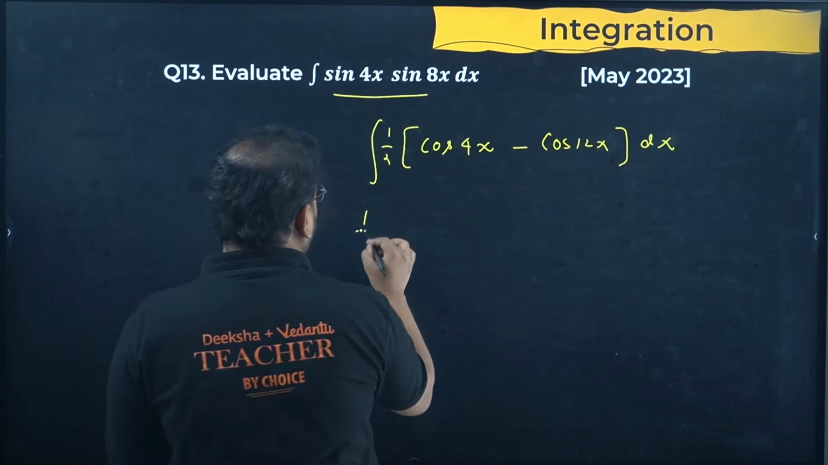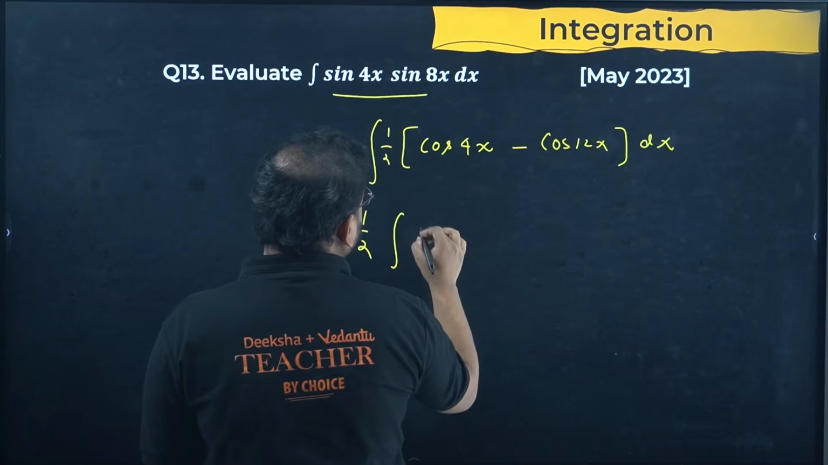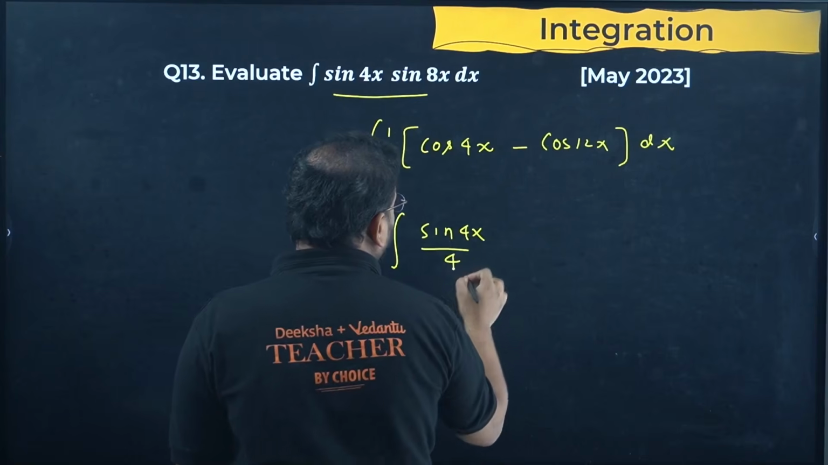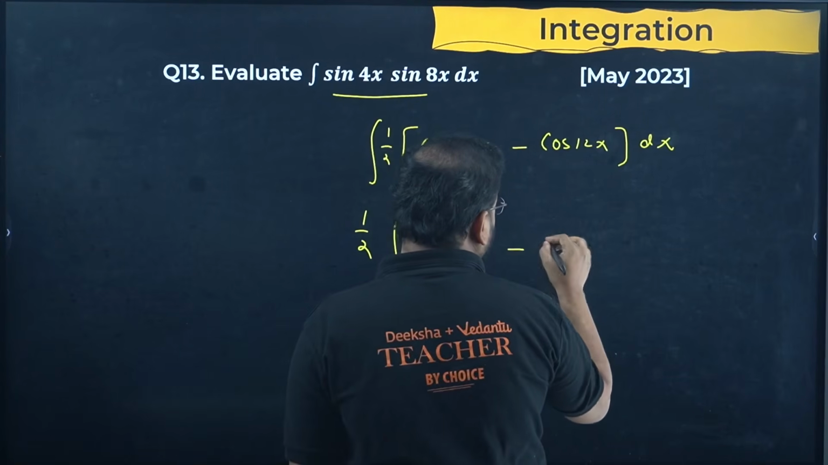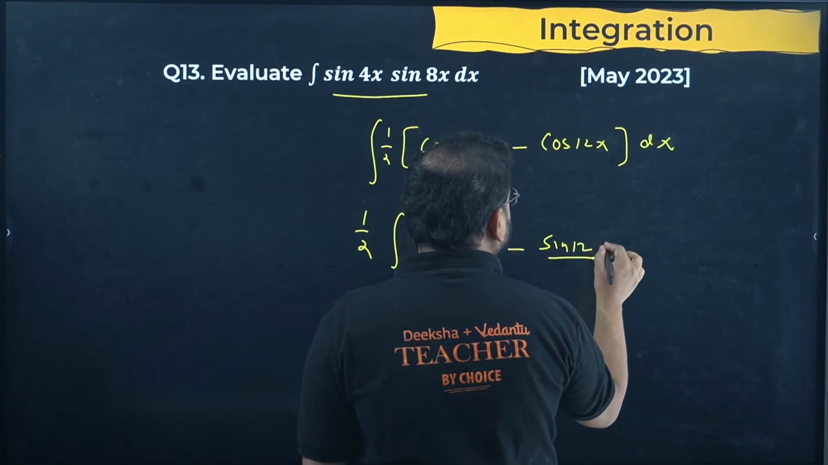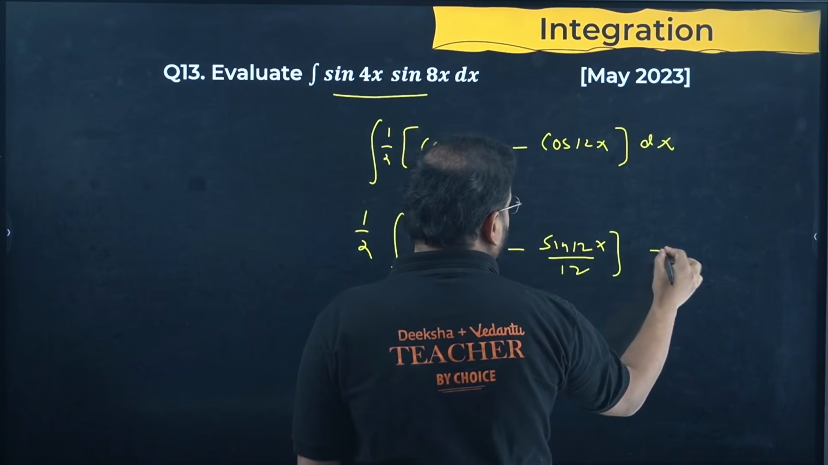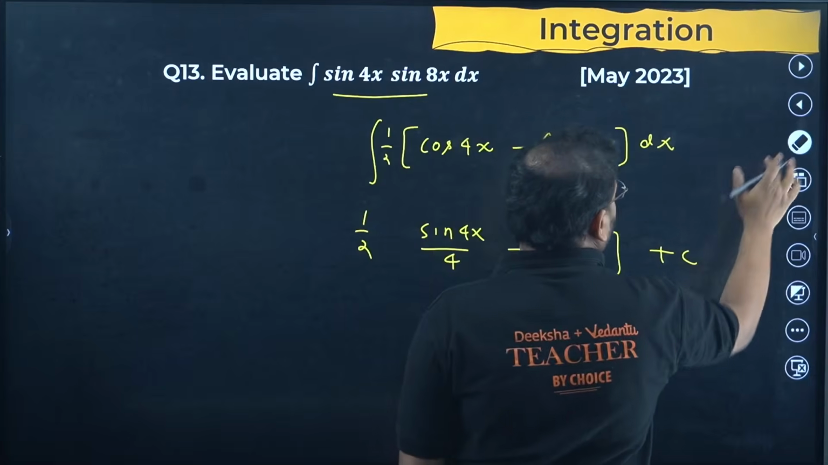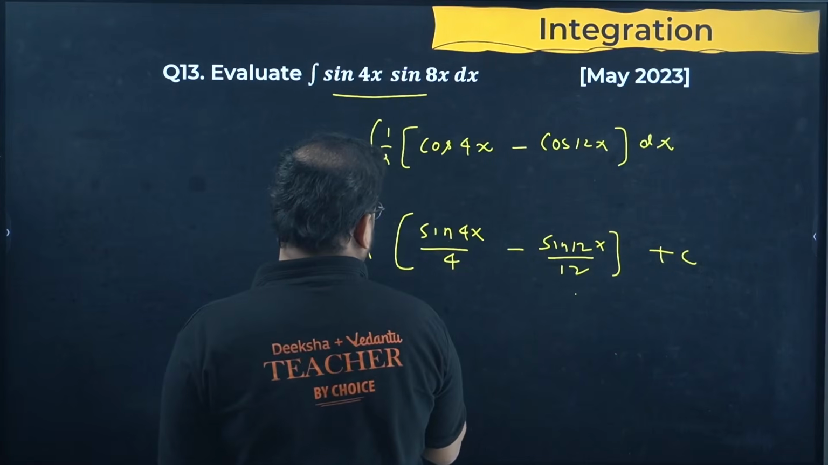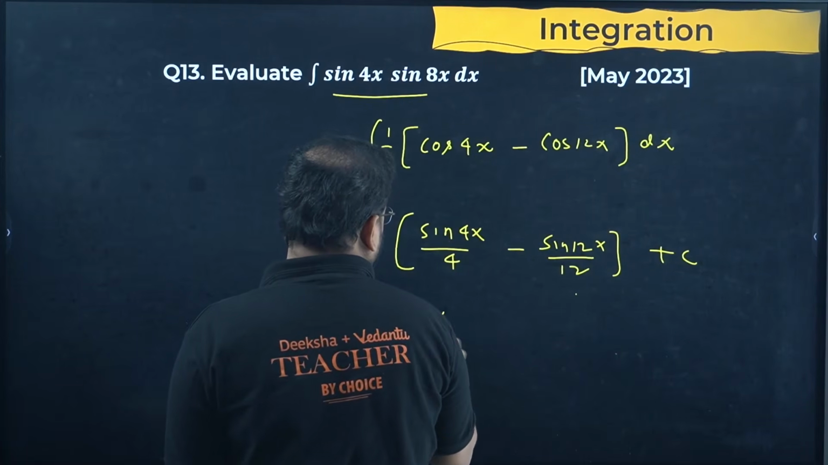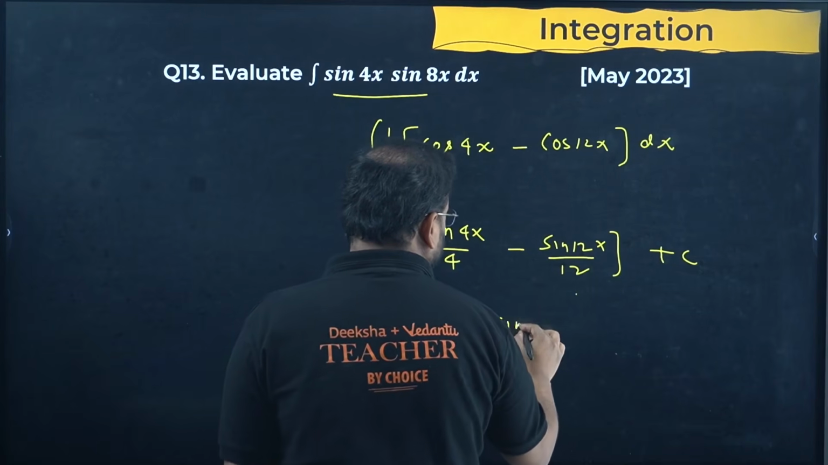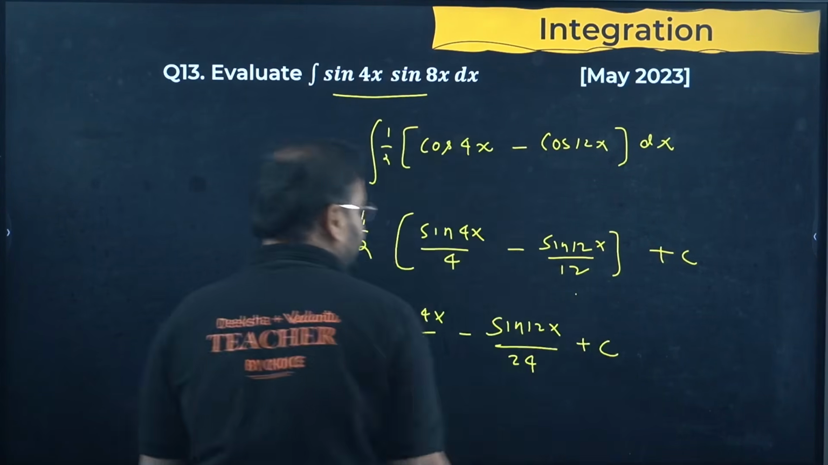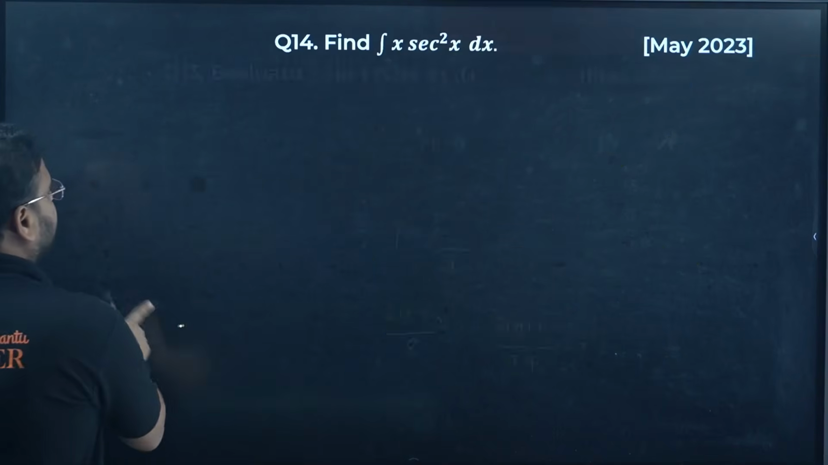Integrate now. 1 by 2 outside. Integrate this: you'll get cos as sine 4x by 4. Here again you'll get cos as sine 12x by 12, plus this value c. Integration is taken care of, right? You can write this answer as sine 4x by 8 minus sine 12x by 24 plus c. Simple enough.